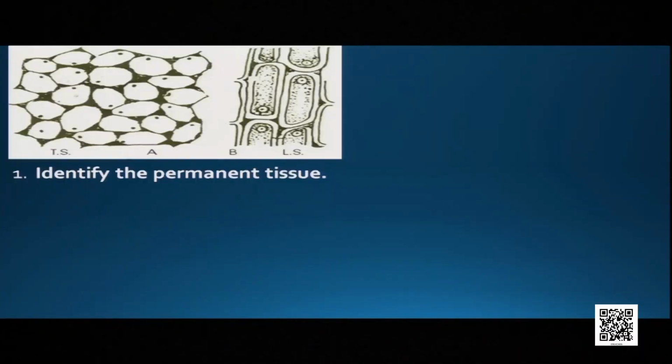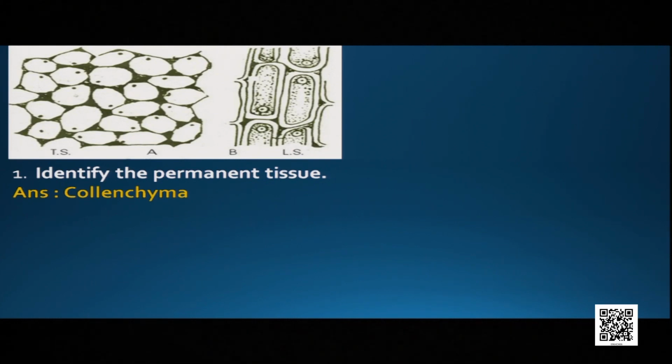So, let us revise. Look at the picture everyone. Carefully see and identify the permanent tissue. In the first picture, the transverse section is given and in the second picture, the longitudinal section is given. Carefully see and find out. Yes, the answer is collenchyma.